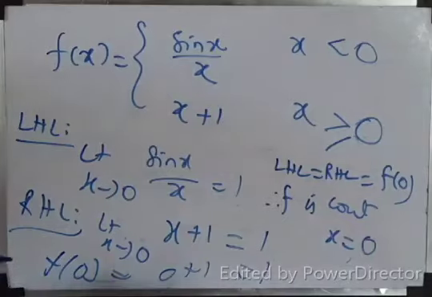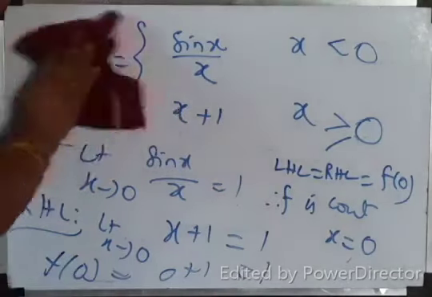Now we'll find the unknown using this continuity idea.